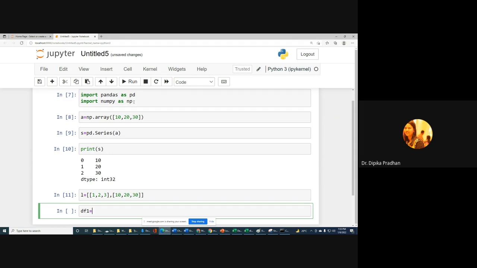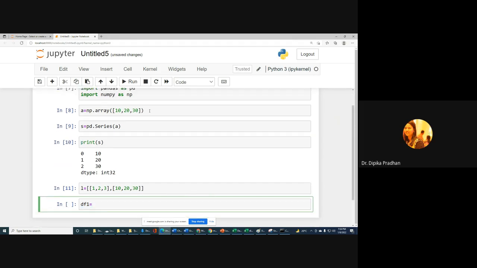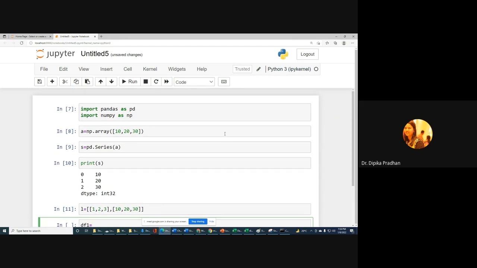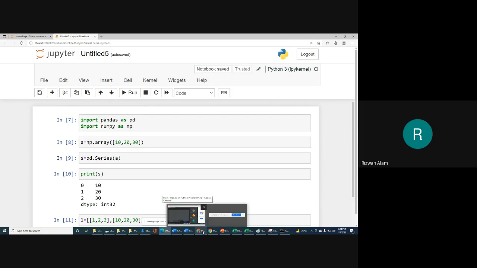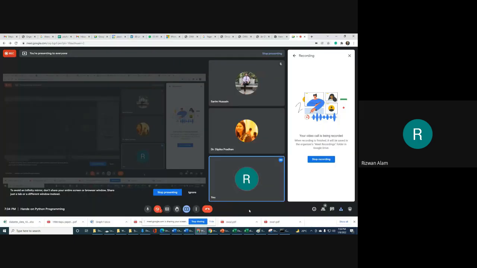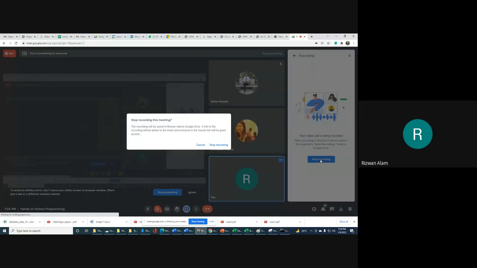So what can we do? You can do this directly on Google Colab. Sir, how will I get it? I am writing in a Jupyter notebook actually. For Colab, you can create a new file. So what we can do, let me do one.